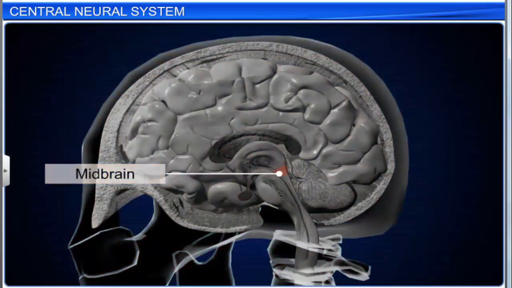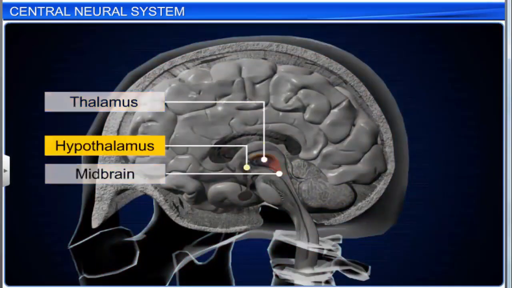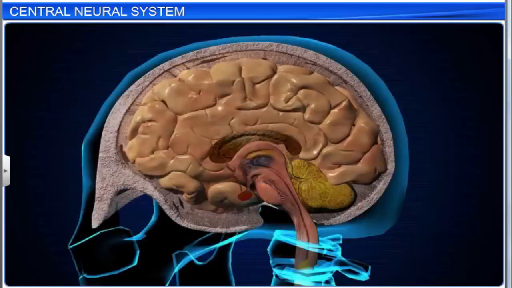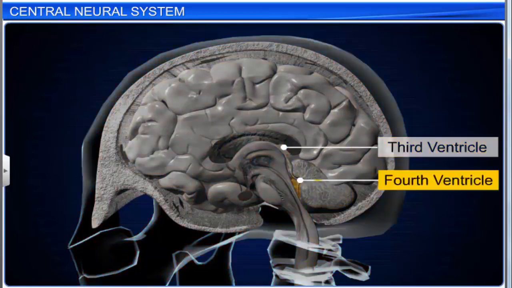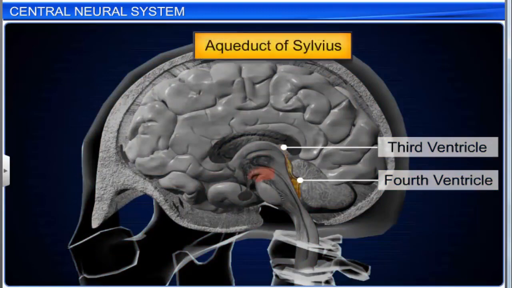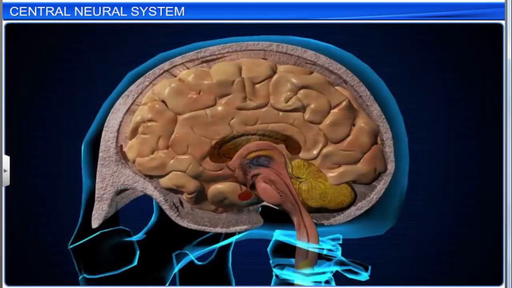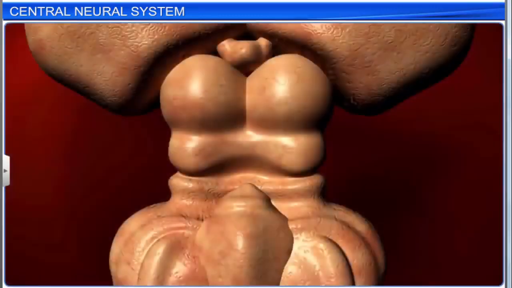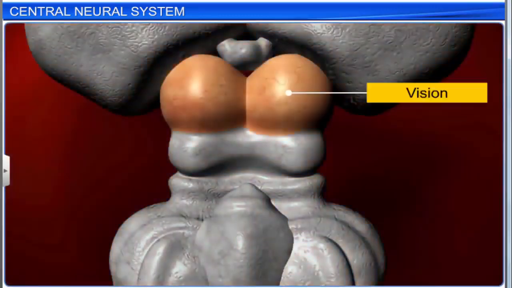The midbrain is located between the thalamus and hypothalamus of the forebrain and pons of the hindbrain. The cerebral aqueduct, containing cerebrospinal fluid, passes through the midbrain and connects the third ventricle to the fourth ventricle of the brain. It is also called the aqueduct of Sylvius. The dorsal portion of the midbrain consists of 4 lobes called corpora quadrigemina. It contains reflex centers for vision and hearing.